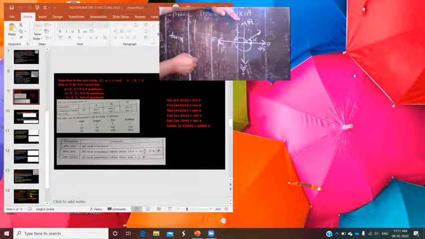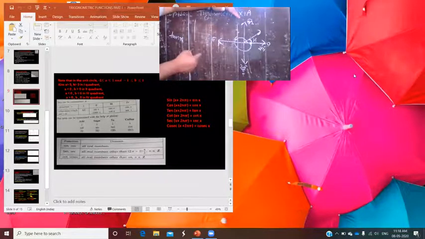So not only for pi by 2, there are so many angles at which you can say that tan x is not defined. Here you have pi by 2. At pi by 2, tan x is not defined. Not only pi by 2, but the odd integral multiples of pi by 2: pi by 2, 3 pi by 2, 5 pi by 2, 7 pi by 2, or you can say (2n plus 1) pi by 2. For all odd integral multiples of pi by 2, tan x is not defined.